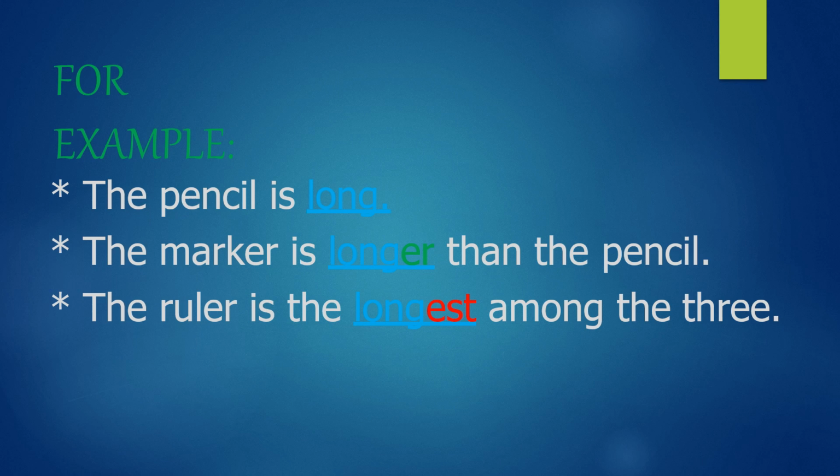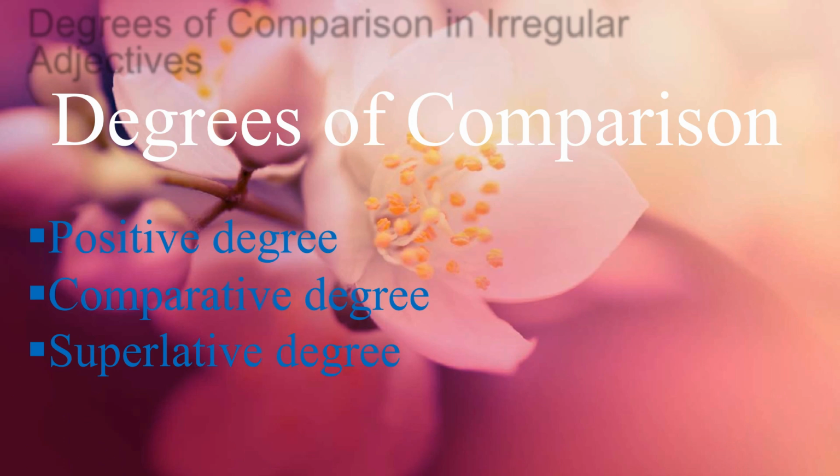For example, the pencil is long. Here observe that, same word: the marker is longer than the pencil. The ruler is the longest among the three. Among the three means pencil, marker, and ruler. Here, degrees of comparison.